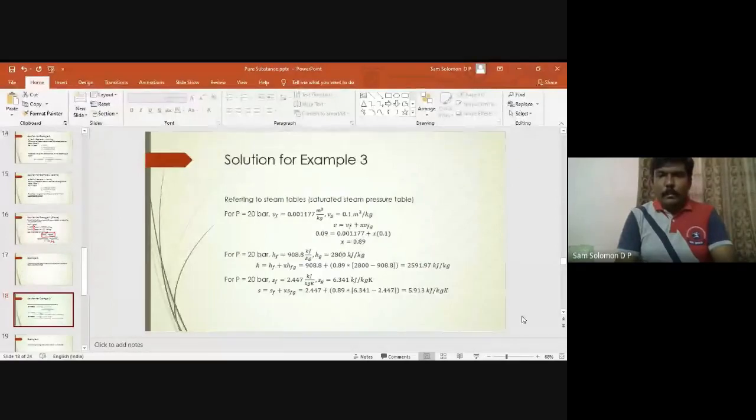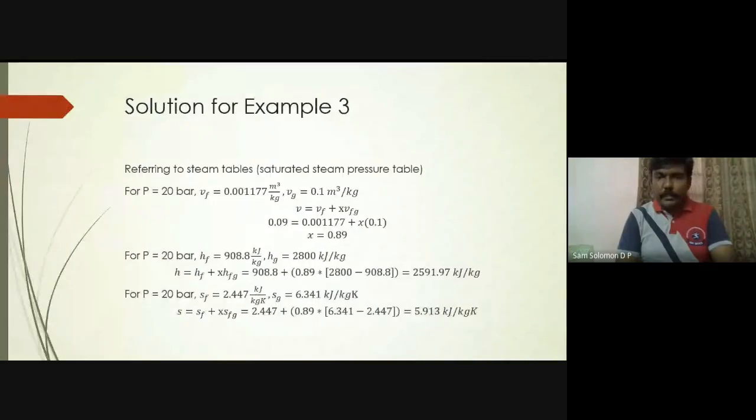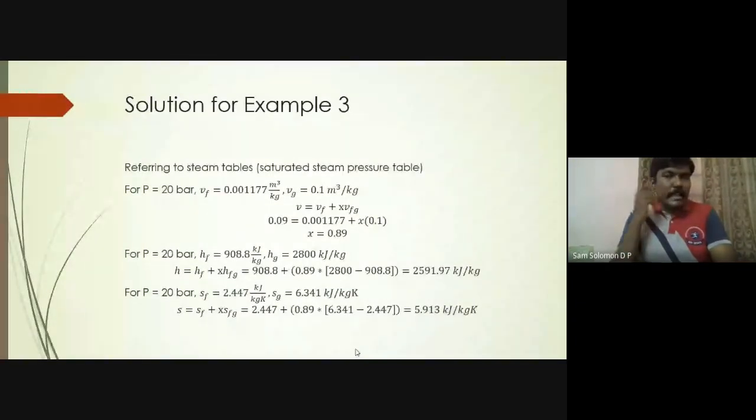My values are slightly different. Don't worry about that, because I didn't refer to the proper steam tables. I had a document which I had downloaded as steam tables and I used those values. So I'm getting 0.89. In the steam tables that we were referring to, VG is 0.0999, and the value here is 0.1. You can find that it is 0.099 something. So don't worry about the values that I am giving here. You can substitute your own values.